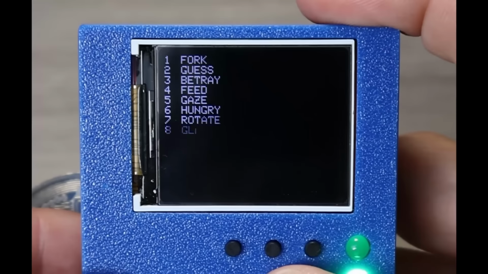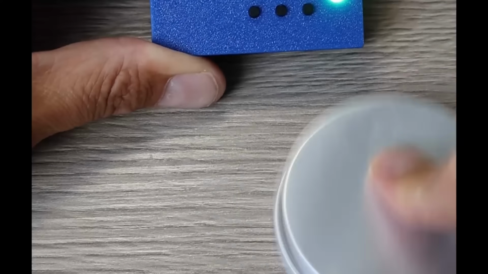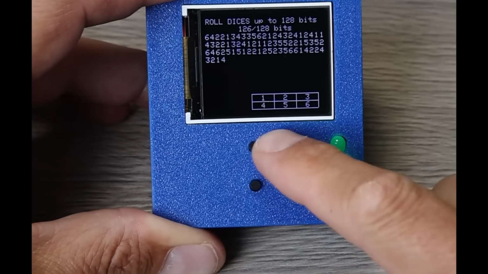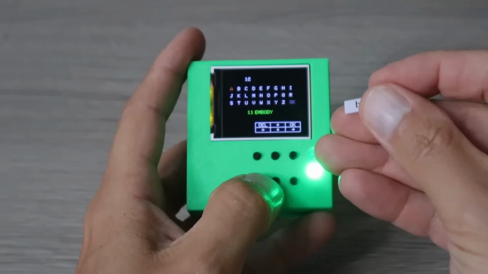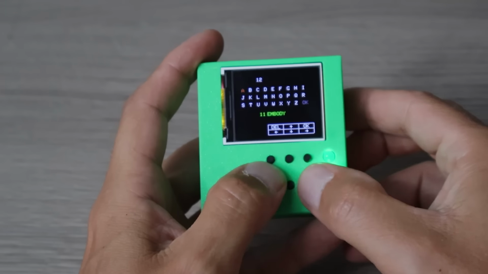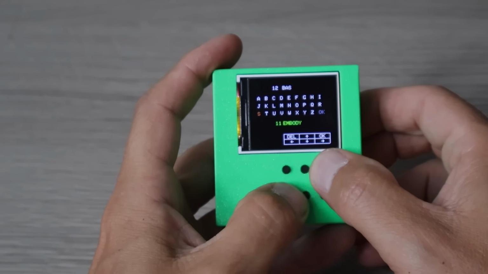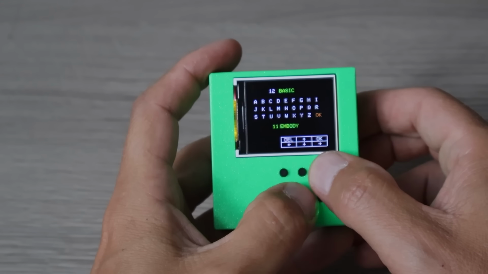Seedmate is an offline device designed mainly for this purpose. You can use coin toss to set bit by bit, dice rolls with direct bit mapping, or even set up a bag with all 2,048 words on pieces of paper and pull out 12 or 24 words, and Seedmate will correct the last one to meet the checksum.